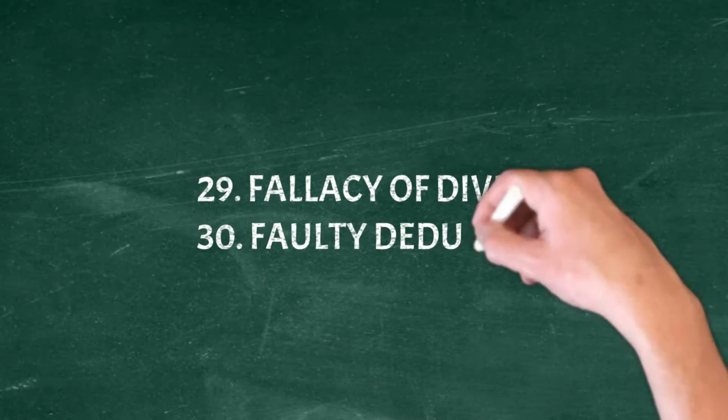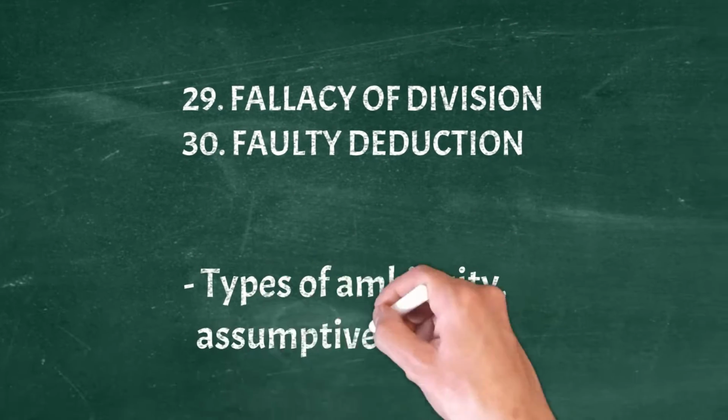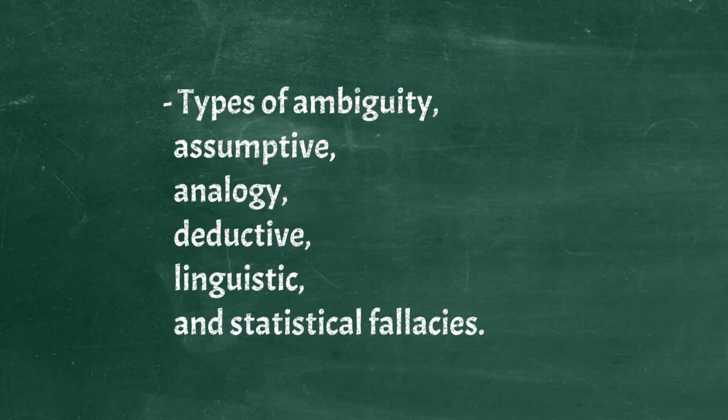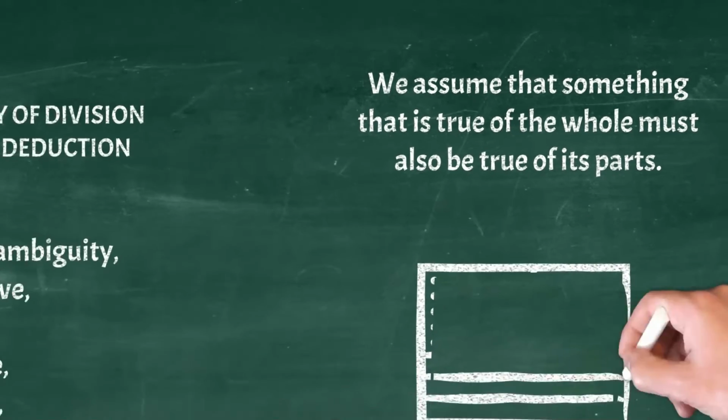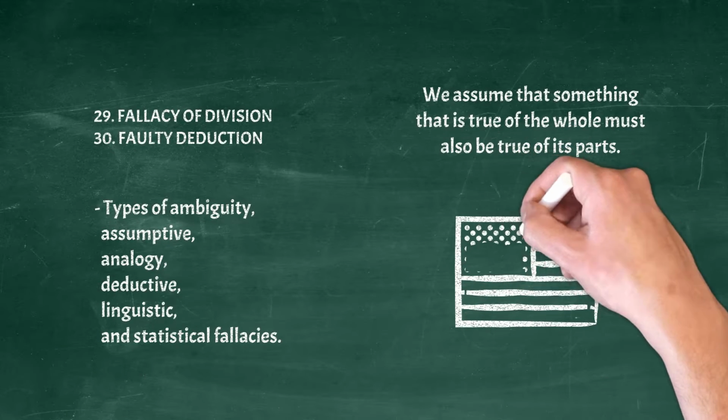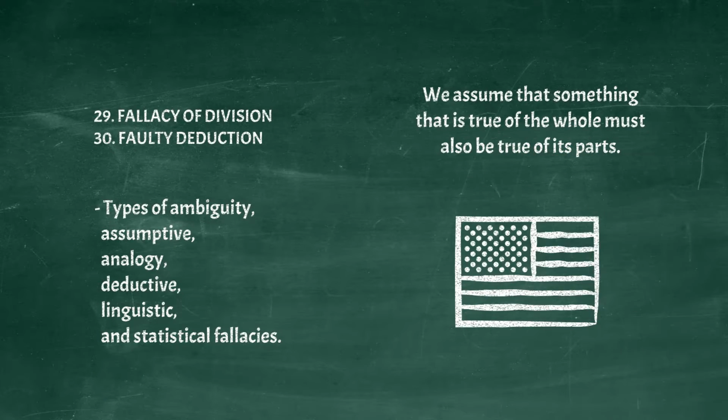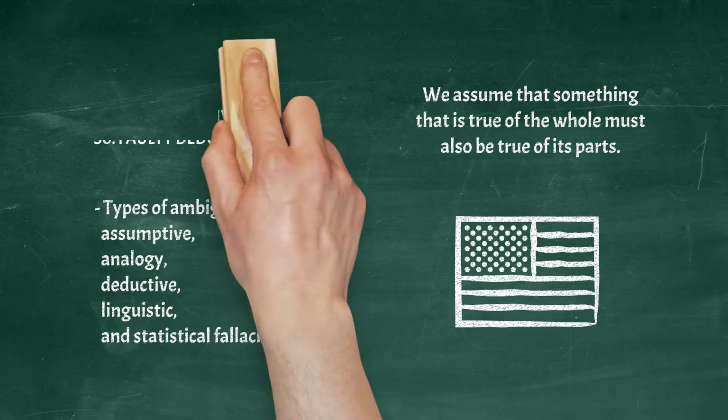Fallacy of division, faulty deduction. Types of ambiguity, assumptive, analogy, deductive, linguistic, and statistical fallacies. We assume that something that is true of the whole must also be true of its parts. Example: the US is the wealthiest country in the world, therefore, everyone in the US is wealthy.